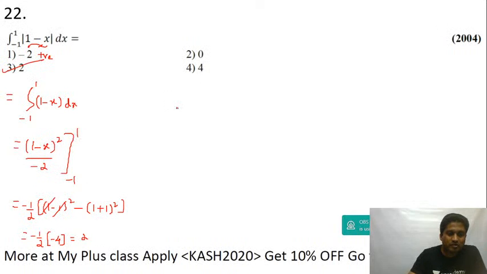Raju, you get plus 2, not minus 2. You get plus 2. Just check. Answer is plus 2. Alright, answer will be third option only. Yes, you are right.